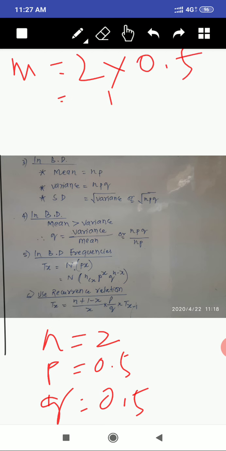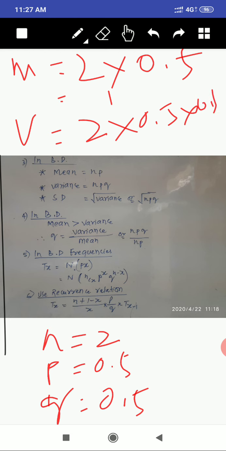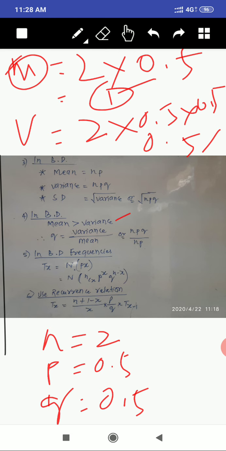The answer comes 1. Then what is variance? npq. N is 2, p is 0.5, q is 0.5. If you multiply this, you will get 0.5. See, mean is 1, variance is 0.5. Which one is greater? The 1 is greater, that is, mean is greater. So the mean is always greater than variance.